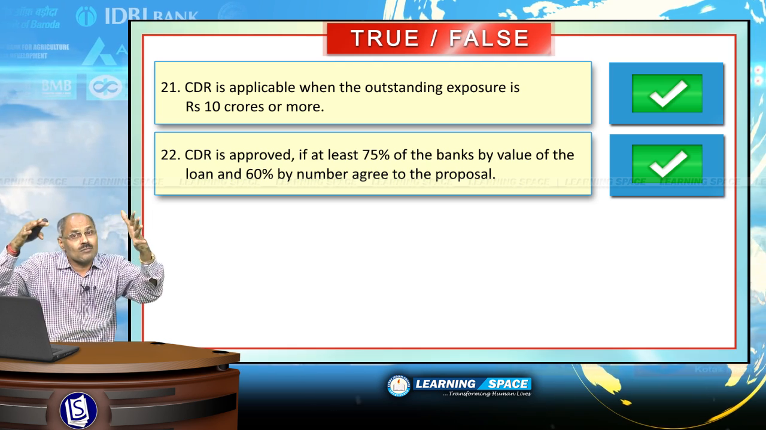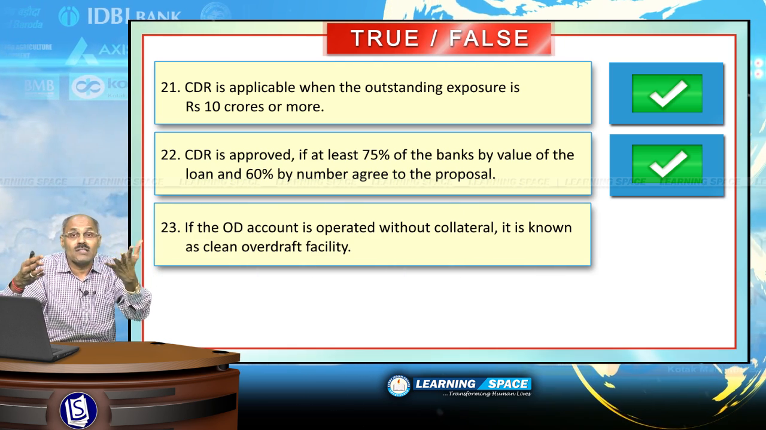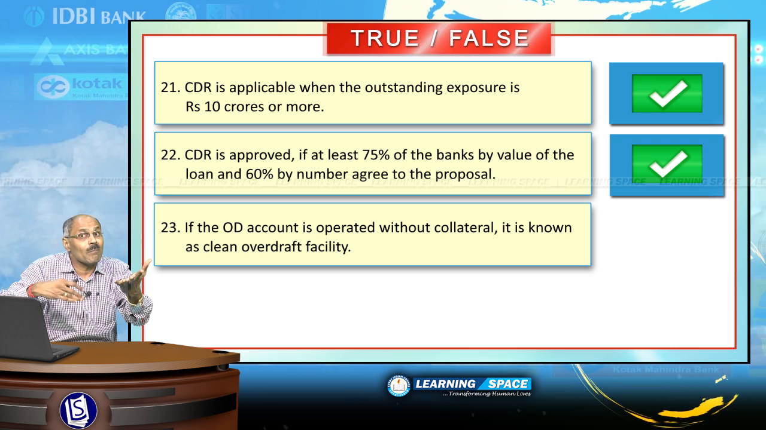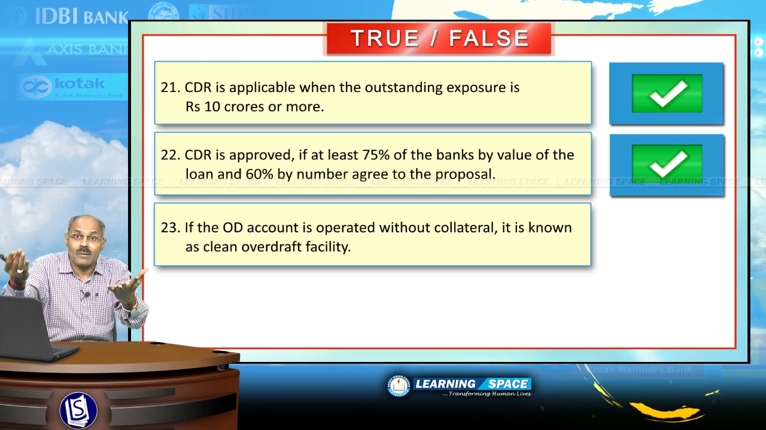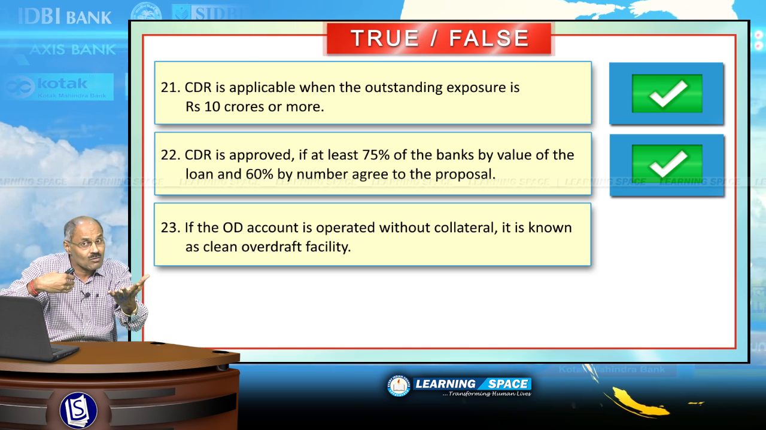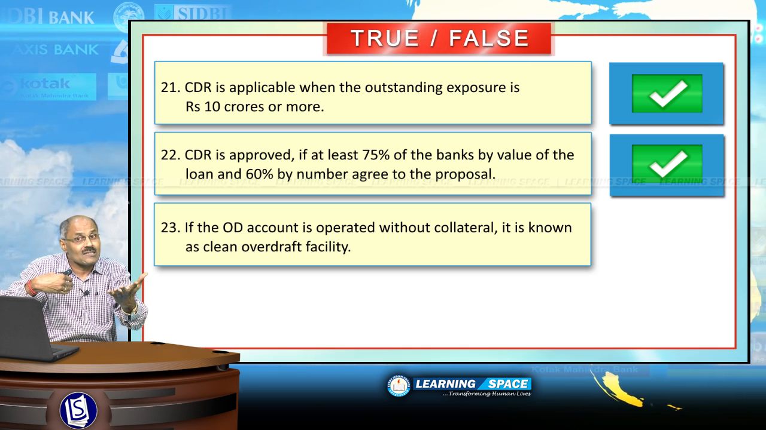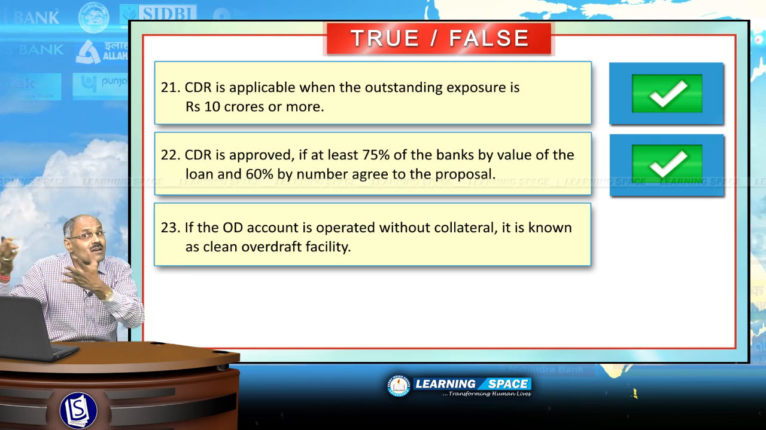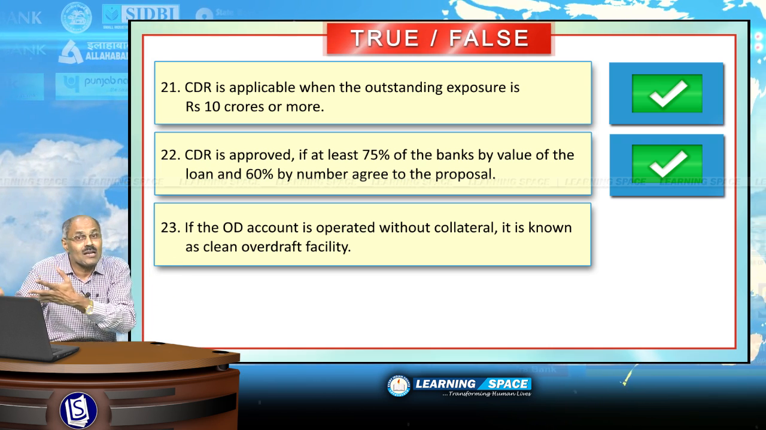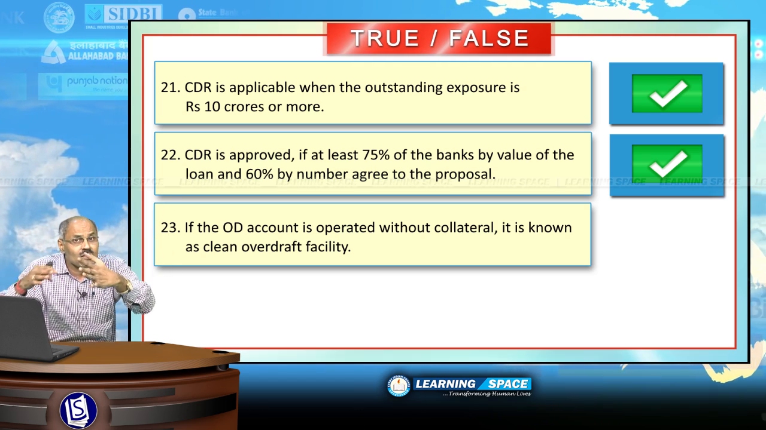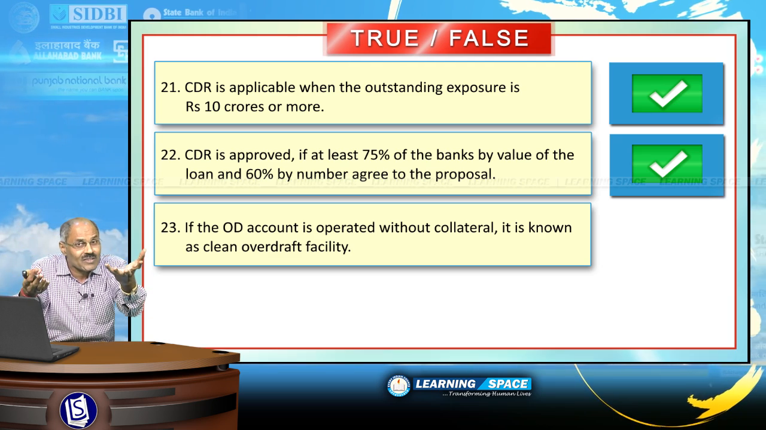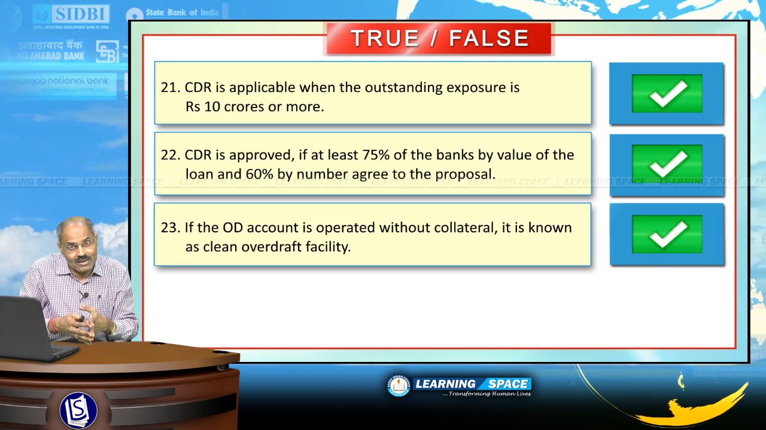If the overdraft account is operated without collateral, you are the luckiest person when the bank allows you to operate overdraft account without collateral. We discussed in detail what is the difference between cash credit and overdraft in our lecture part. Please listen to it. And when the overdraft account is operated without collateral, it is known as clean overdraft facility. The given sentence is absolutely correct.